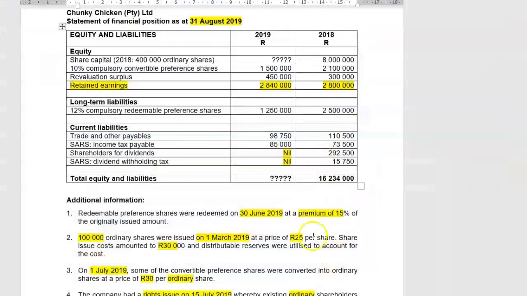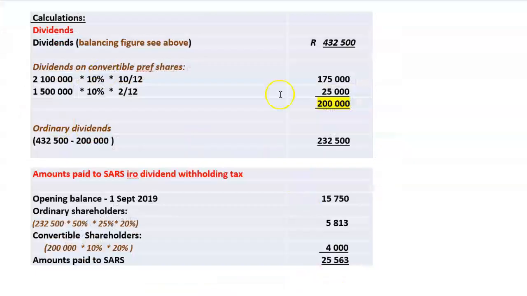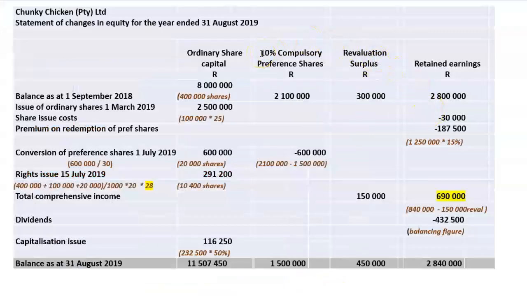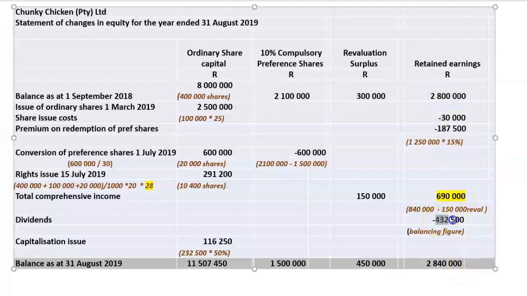Going back to our statement of changes in equity. We have now accounted for everything but the dividends. In our retained earnings, we had profit after tax, we had share issue cost, we had a premium on the redemption. So what's left? Dividends. So now, if I'm going to cast down my retained earnings column, you will see that it doesn't add up to 2,840,000. So therefore, there's a balancing figure. And that balancing figure, ladies and gentlemen, is our total dividends for the year.